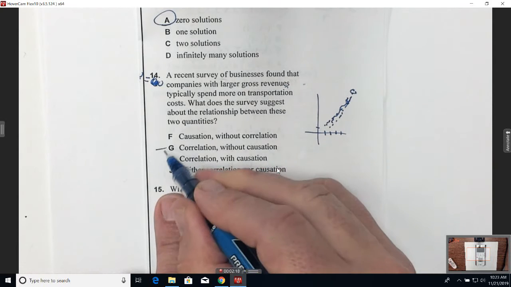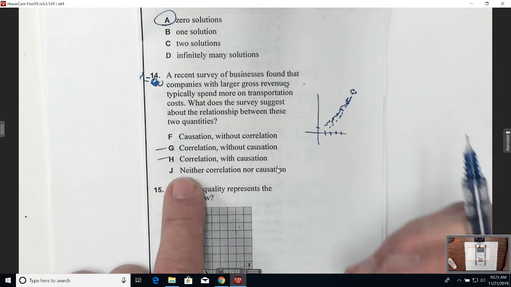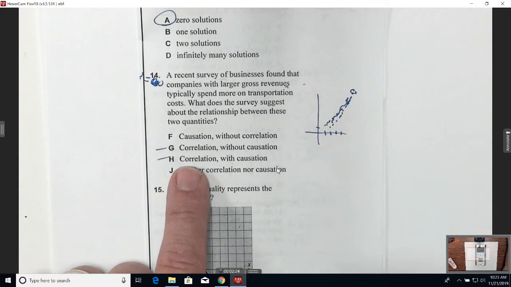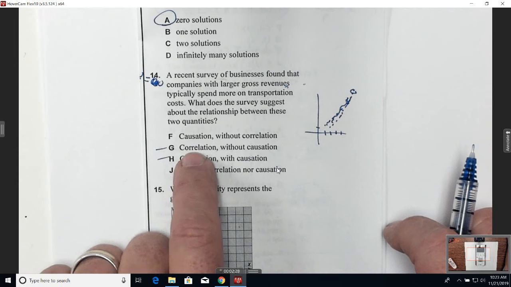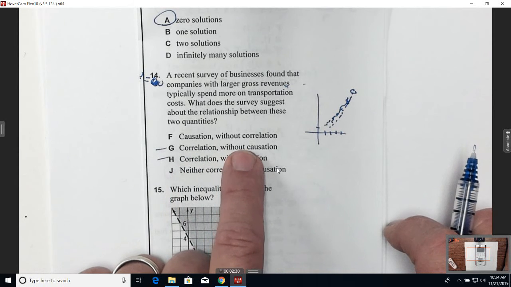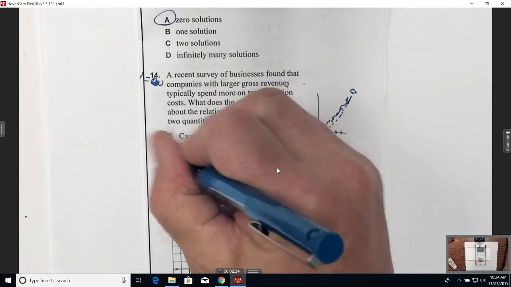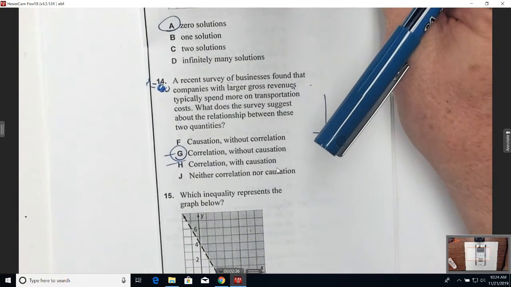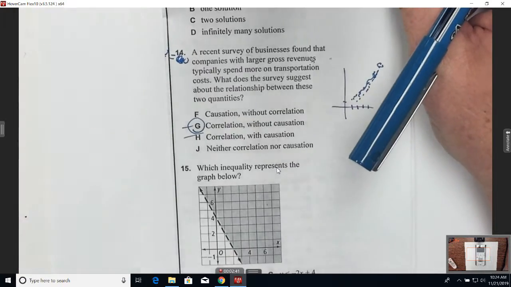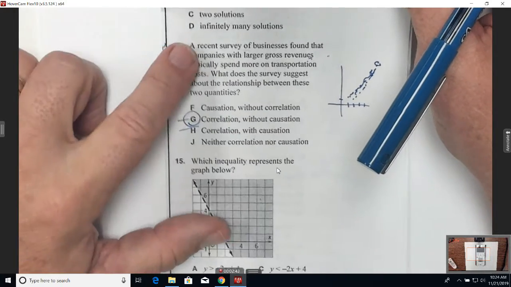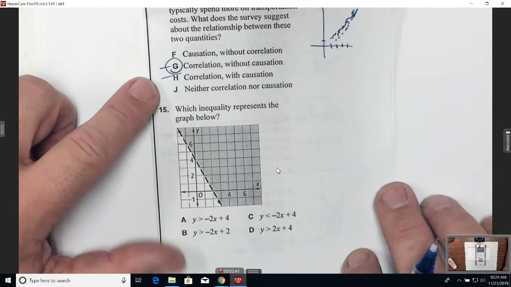Therefore, this would be a correlation in the data without a causation, because one did not cause the other one to happen. So if I really want to be specific, this is a correlation that is also called an association. Okay, so the best answer choice there would be G. It's a correlation without causation. So there might be a correlation in the data, and that data might suggest that, but it didn't cause it, is what that means.